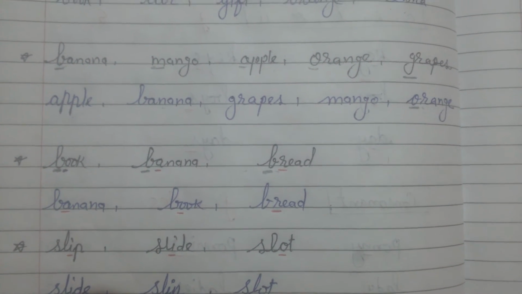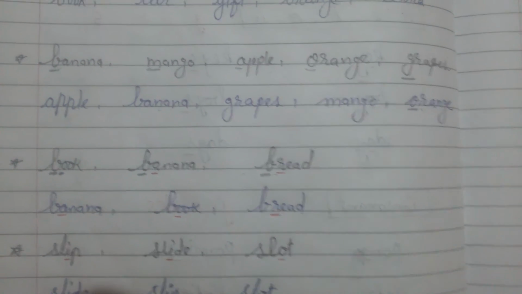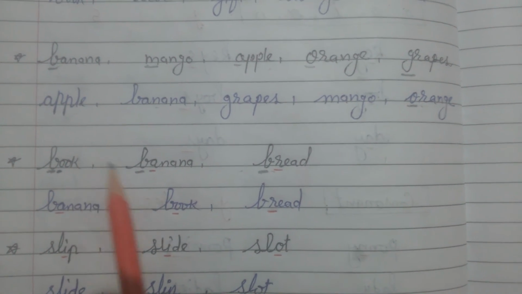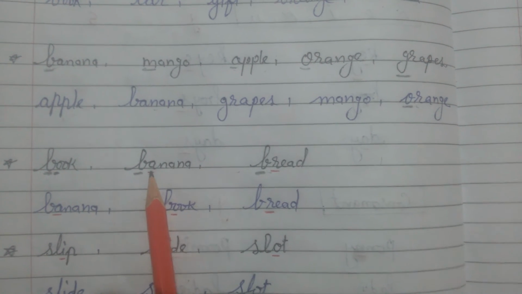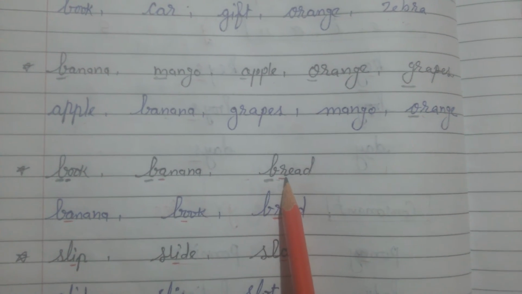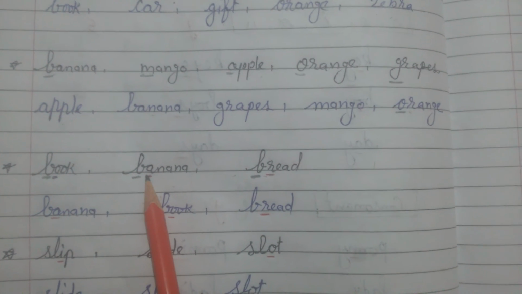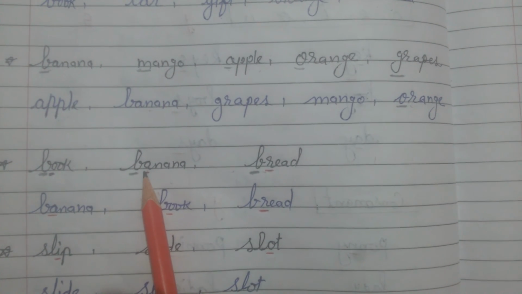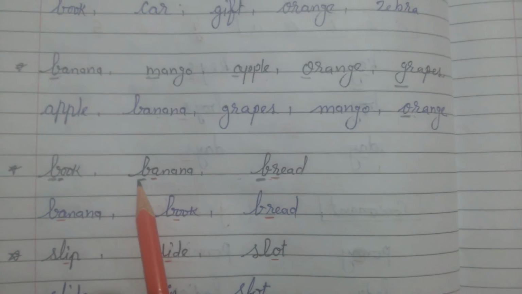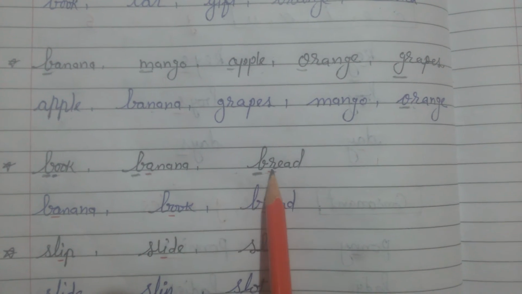If we have the first letter same in all the words, then we will see the next letter, means second letter. Now look at this word. In this word the second letter is O. And in this word the second letter is A. And in the next word bread we have the second letter R. Now here we will arrange these words according to the second letter. यहाँ पर हम second letter के according words को arrange करेंगे because we have first letter same in all the words. So in all the words the second letters are O, A and R.